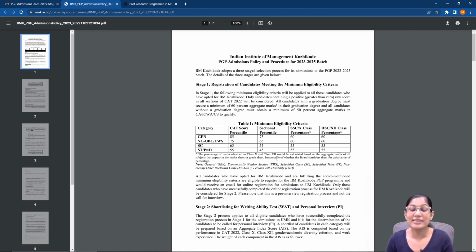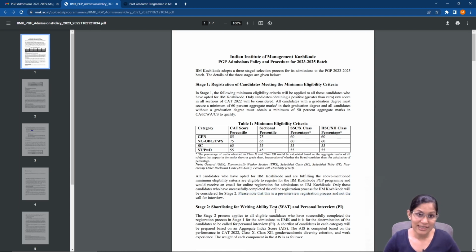Again, just to repeat, this does not mean that you have been shortlisted for the interview. This is more like an expression of interest. So let's take someone like me, right? I've already graduated from IIM Lucknow. I'm just taking the exam for the experience. So I'm not going to actually fill this expression of interest form. So this means that they are not going to consider me when they are calling people or when they are releasing their shortlists. So that is all this means. This is also something which they've made quite clear out here.